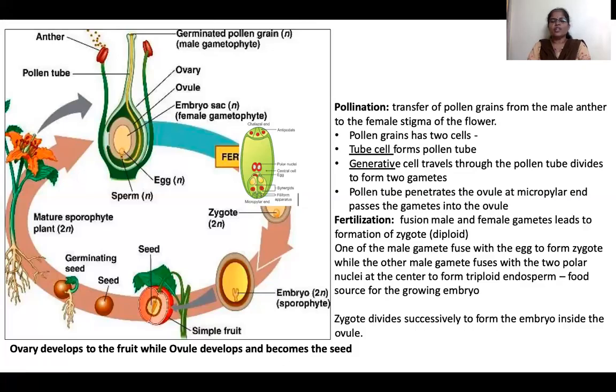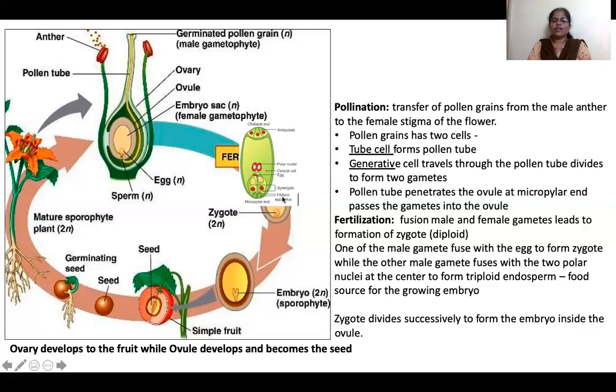As soon as they enter here, there are two gametes in the pollen tube. One gamete fuses with the egg. It gets fertilized into a zygote. This is called fertilization. As soon as one gamete fuses with it, that leads to fertilization and forms a zygote. The egg is haploid, n, and the male gamete is n, so it forms 2n. The zygote becomes fertilized and forms diploid, 2n.